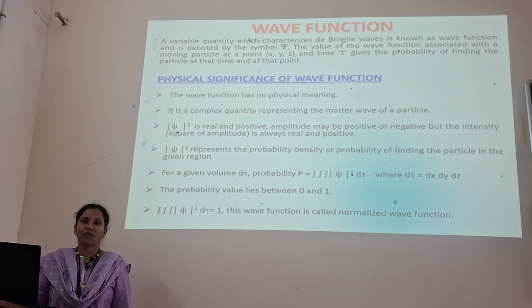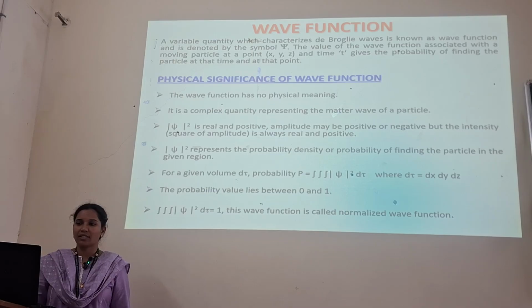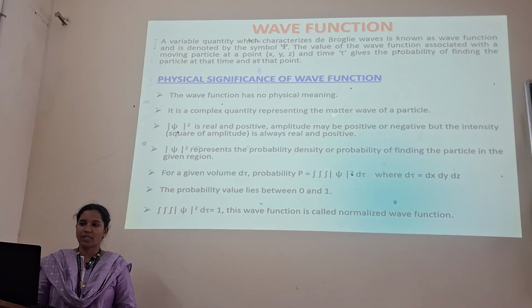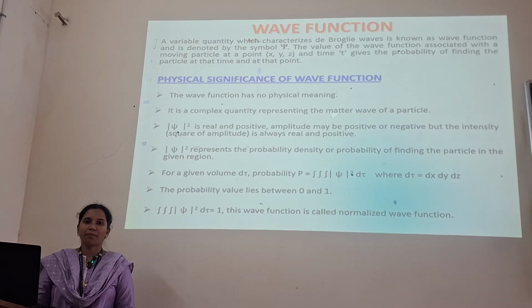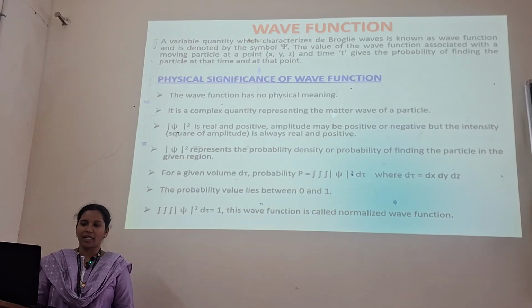So we have to determine the wave function, a variable quantity. What do we mean by wave function? It is a variable quantity which characterizes the de Broglie waves, known as the wave function, and it is denoted by the symbol psi. The value of the wave function associated with a moving particle at position x, y, z at time t gives the probability of finding the particle at that point at time t.